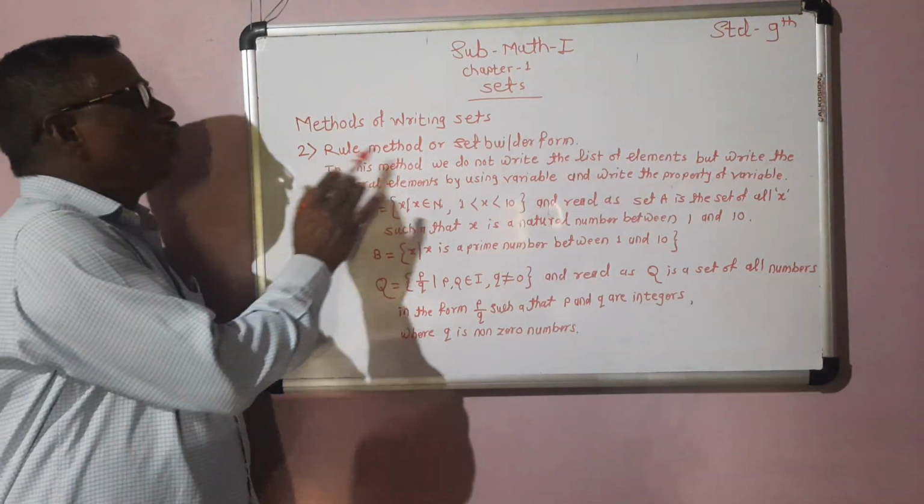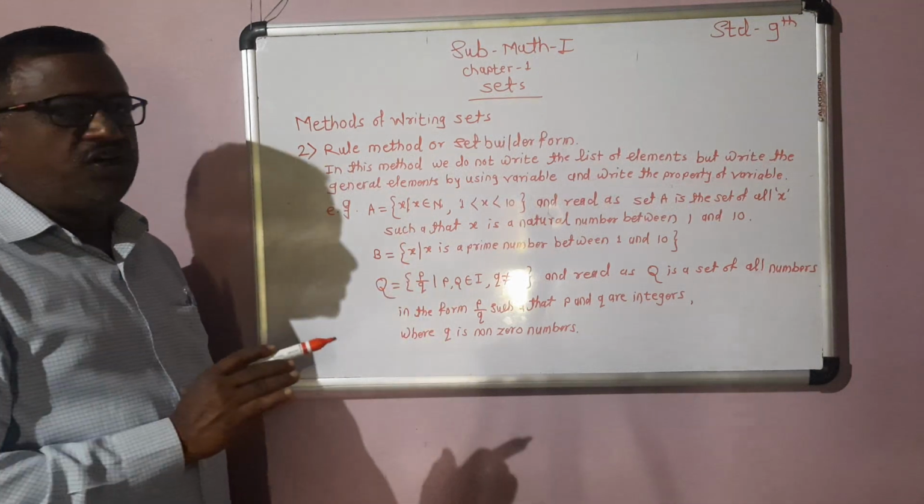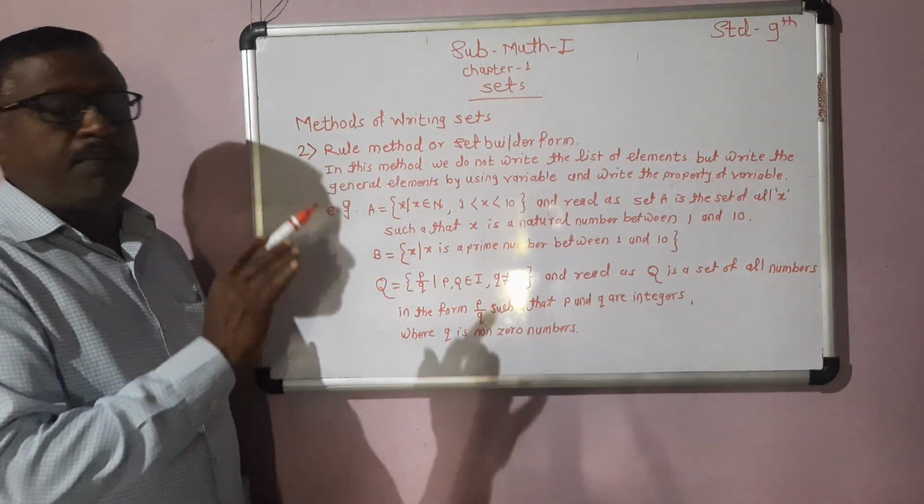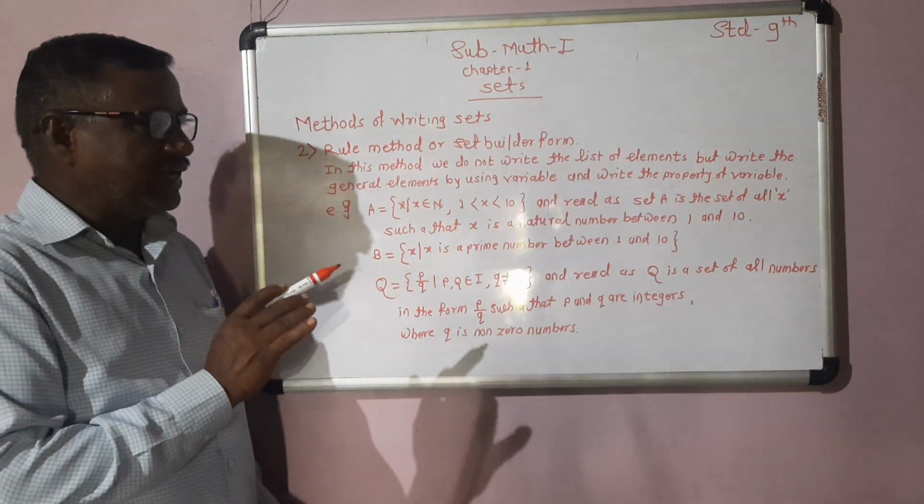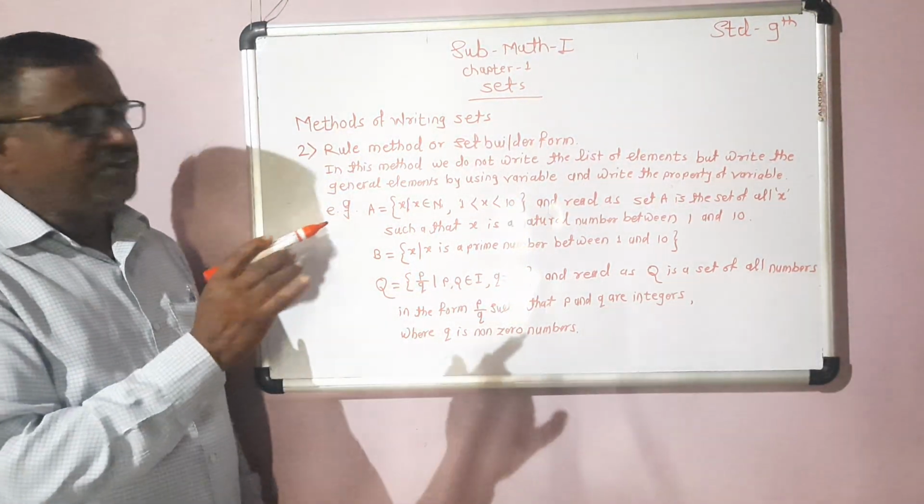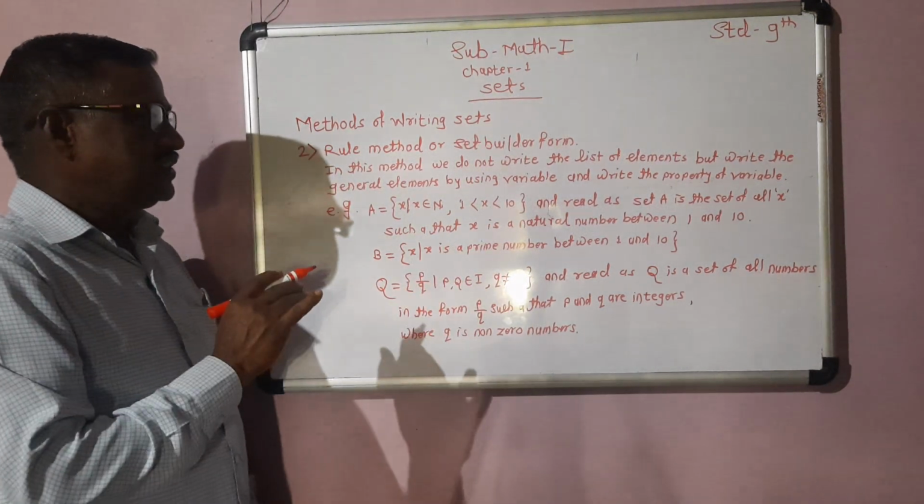Second method: rule method or set builder form. In this method, we do not write the list of elements, but we write the general element by using variables and write the property of the variables. We cannot list the elements of a set.